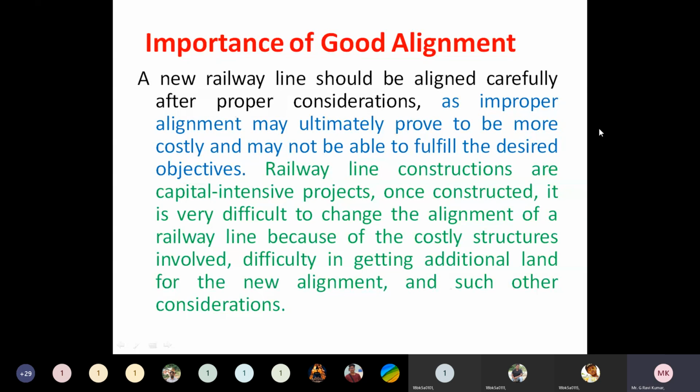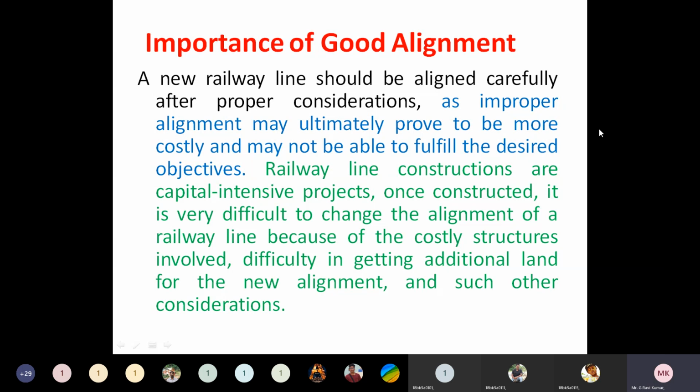Understand or no? So whenever an alignment is economic in terms of cost, contains the shortest route between two points, and contains a leveled or flatter route, then we can say that alignment is a good alignment. Yes, that is the importance of good alignment. If an alignment is good, we can provide a proper alignment, construct the various components of the railway line easily, and also construct the railway track with low cost. It means with low expense we can construct. That is the importance of good alignment.